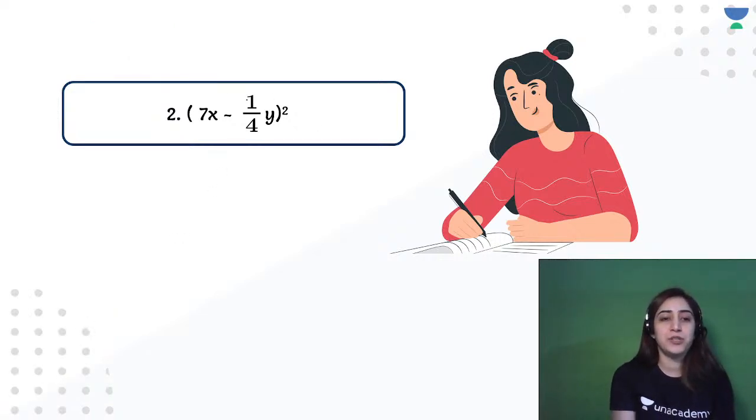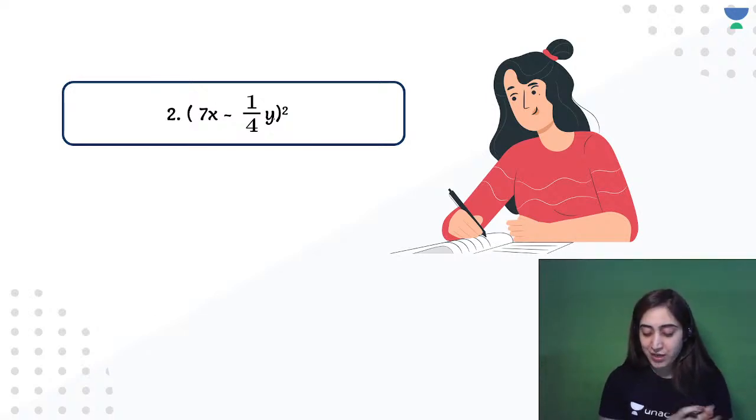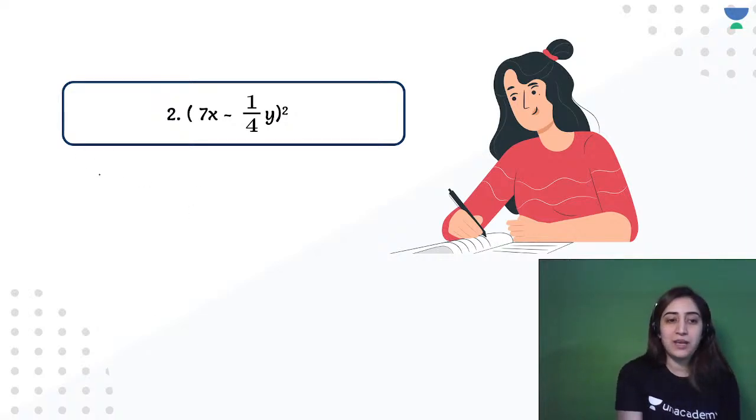Let's see how many of you are able to do it. 7x minus 1 by 4y whole square. So Shiva has already given the answer. Anyone else who wants to try and give me the right answer? So the answer would be, it's (a minus b) whole square, that says a square plus b square minus 2ab.